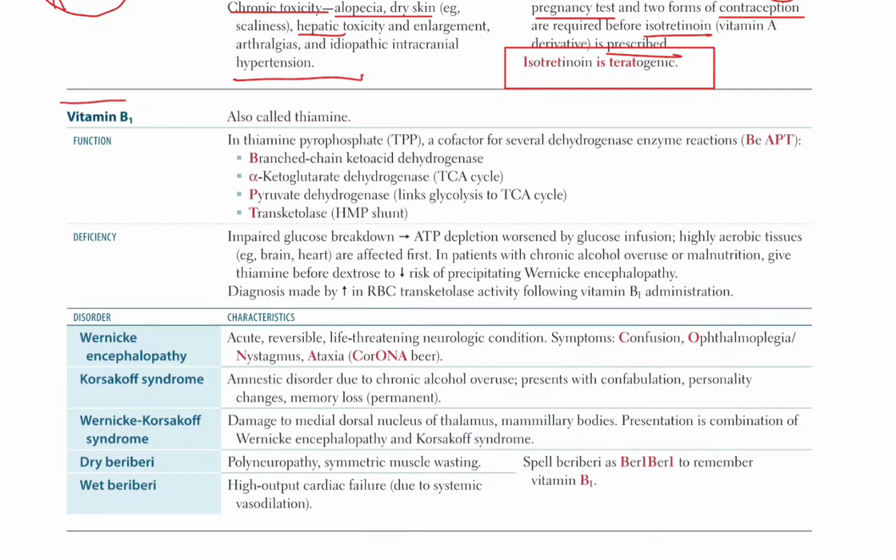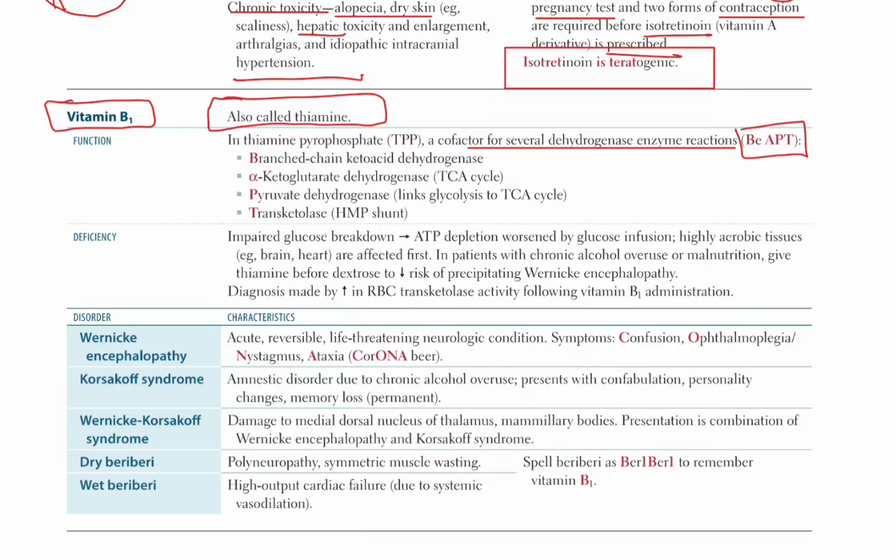Now we will discuss vitamin B1. It is also called thiamine. Function of vitamin B1: in thiamine pyrophosphate, TPP, it acts as a cofactor for several dehydrogenase enzyme reactions.